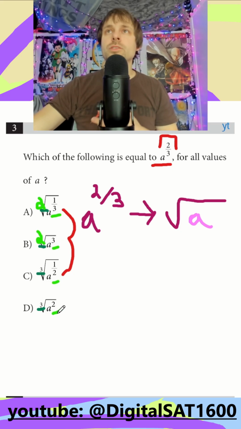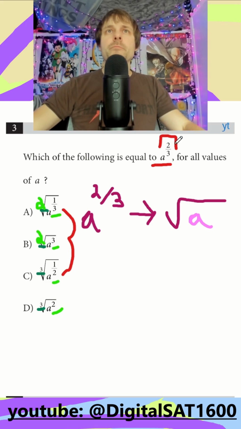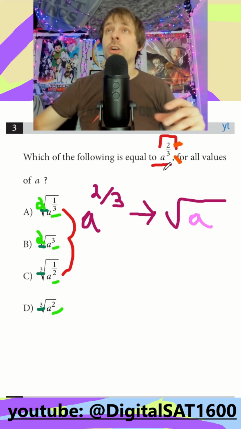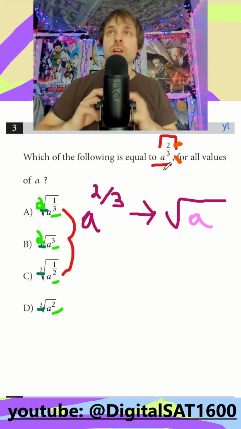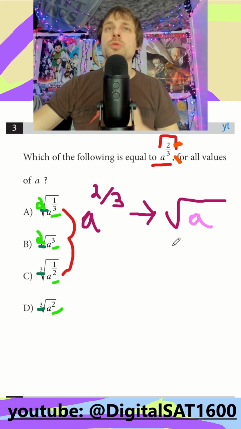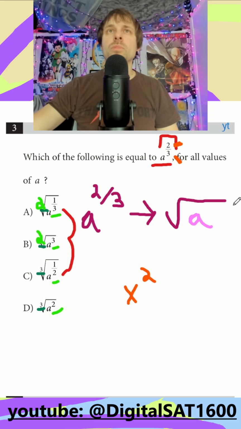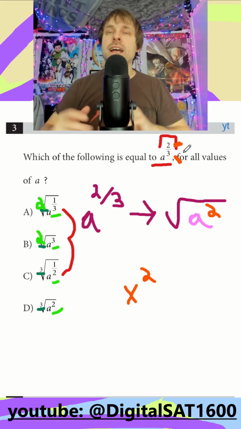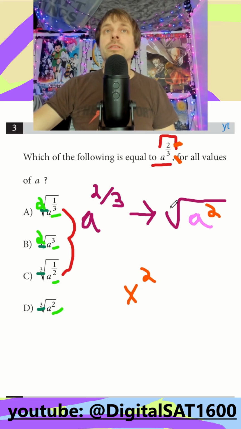So the easiest way to stay consistent is to think on our fraction up above here, which number wants to make our a bigger and which number wants to make our a smaller, right? And just try to think, well, the numerator, the 2, is usually, like if I just see an x squared, usually I'm thinking that wants to make our x bigger, right? So all we do is we keep the numerator with our base, so the 2 stays with a, and then the denominator, the 3, that's actually like a square root or a third root. So that's trying to make our number smaller. So the denominator we just put on the outside of our radical, and that's it.